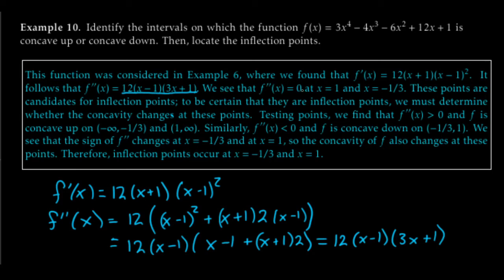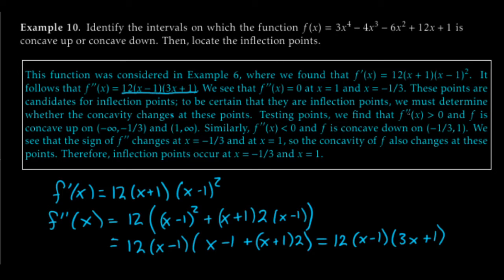So from this, we can pretty easily see that f double prime of x is equal to 0. The second derivative is 0 when x is 1 or when x is negative 1/3. These points are just candidates for inflection points. We have to actually check that the function changes concavity. So we have to determine whether or not the second derivative changes signs.